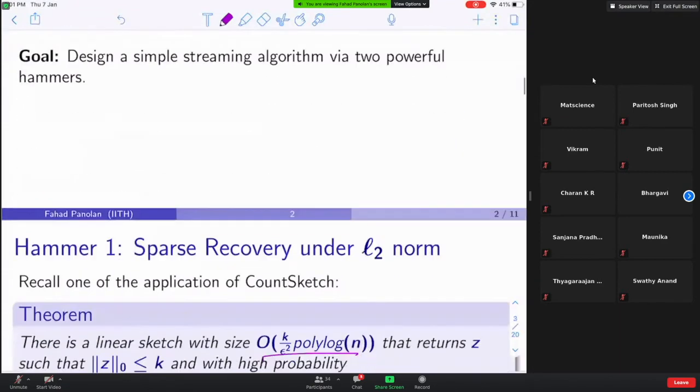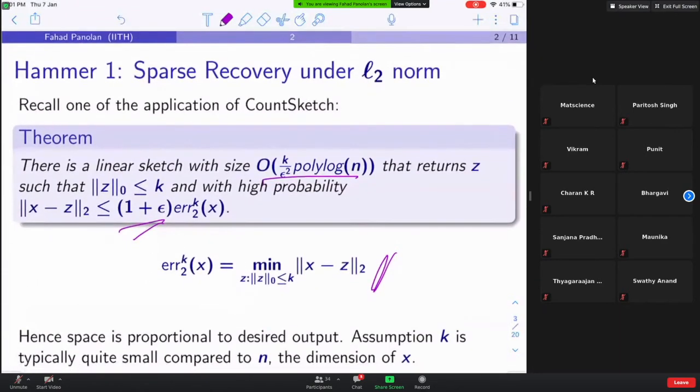But look at this. Can you apply this hammer one, sparse recovery under L2 norm? Yeah, we can. See, suppose you apply this theorem. What will be Z? Z will be the linear sketch.